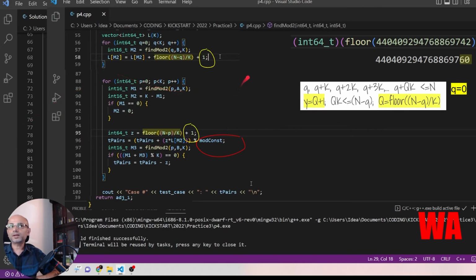And also note that we are adding this plus 1 for counting this case. But when q is 0, we should not count this one extra thing. So we should take care of that special case.